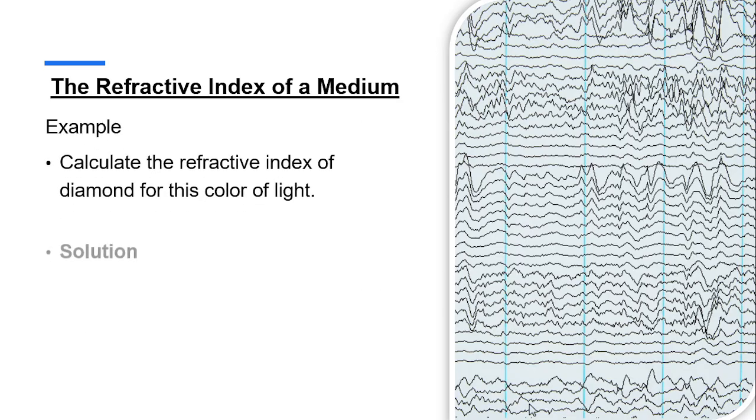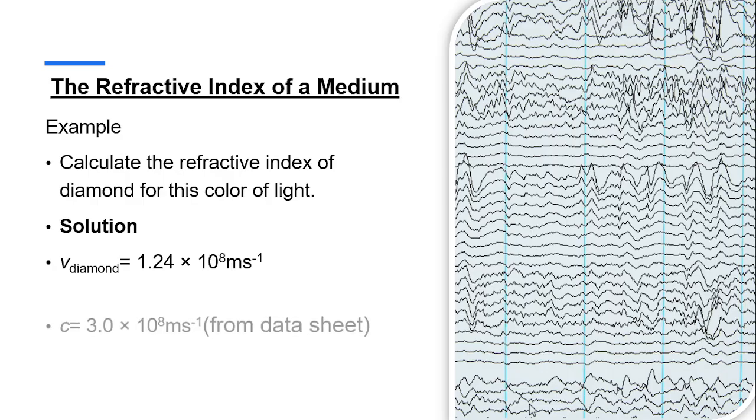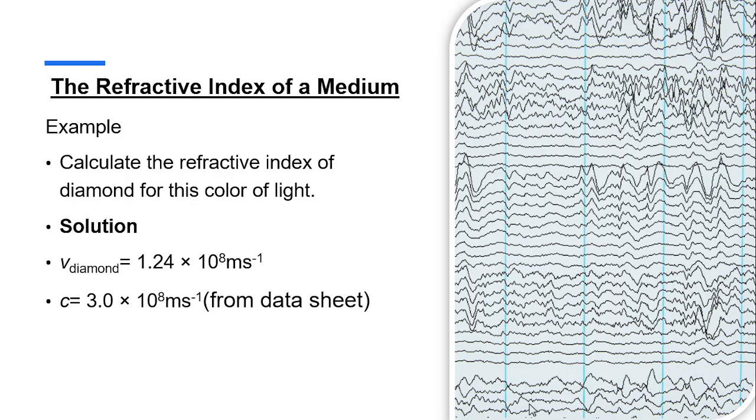Solution: from the given data, we know that v in diamond is equal to 1.24 × 10^8 m/s. Now, c, which is given in the data sheet, equals 3 × 10^8 m/s.